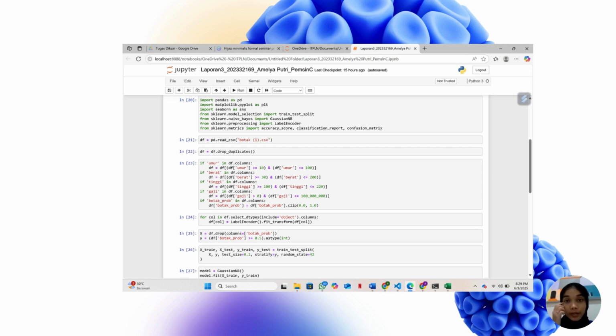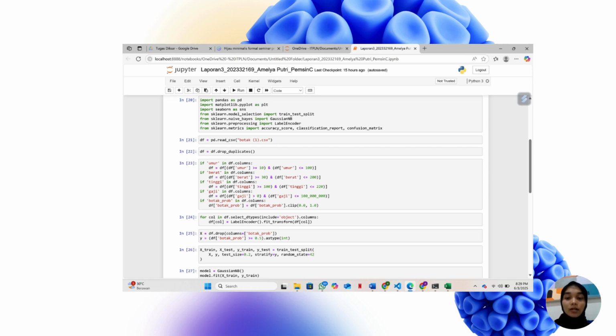Okay, next. Let's check data and fix unreasonable data. On line 11, we will check the values of data that do not make sense. Age must not be more than 100 or less than 10. Reasonable weight is more than 30 kg and less than 200 kg. Salary should not exceed 100 million. The probability of baldness must be between 0 and 1.